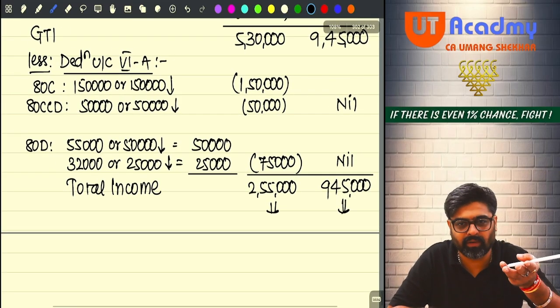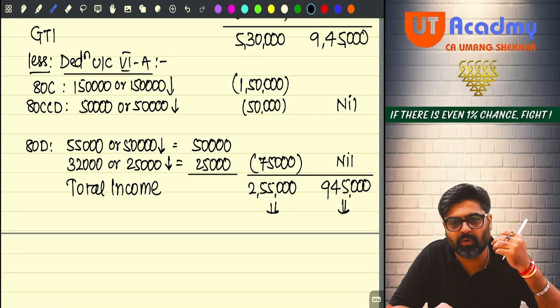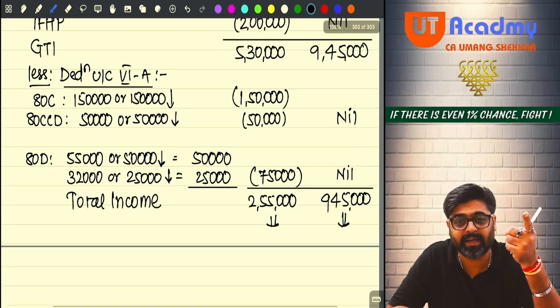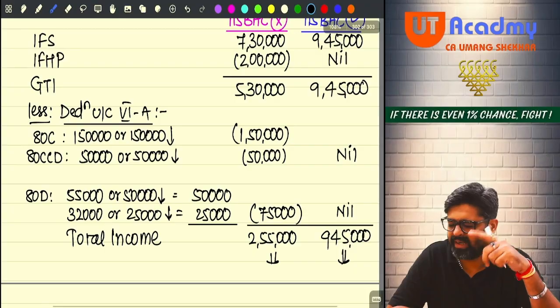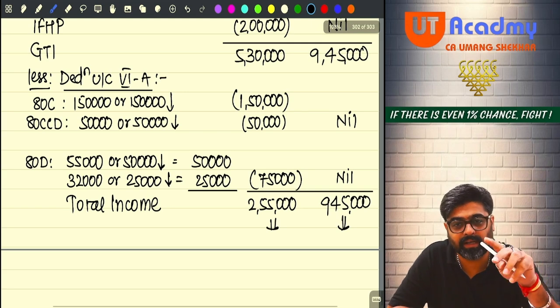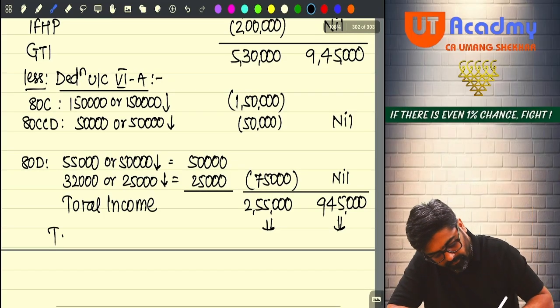So 500 entirely will go for rebate, so the tax liability will be 0. But under 115BAC, you are going to pay the tax, because there you are not going to get any rebate. So let's calculate the tax liability.